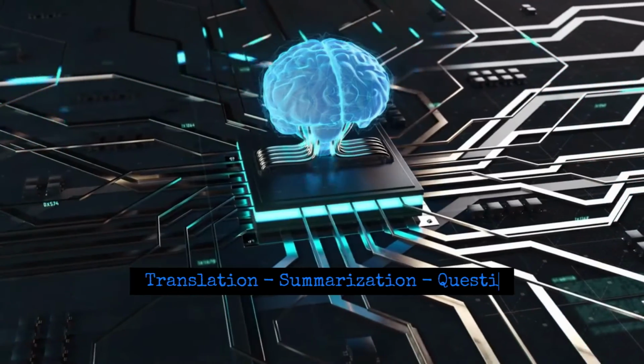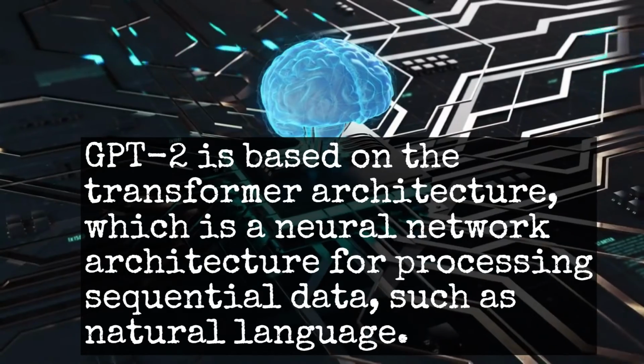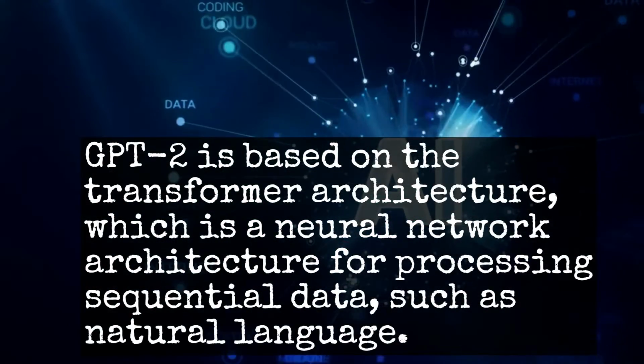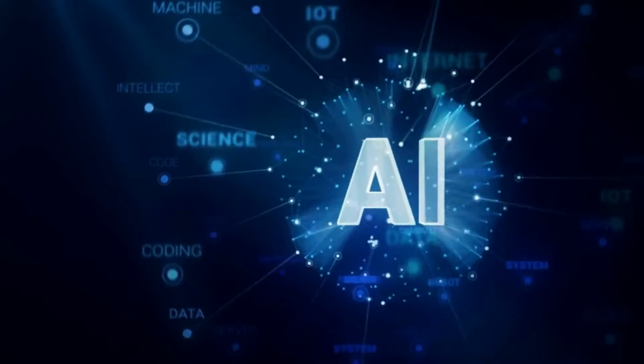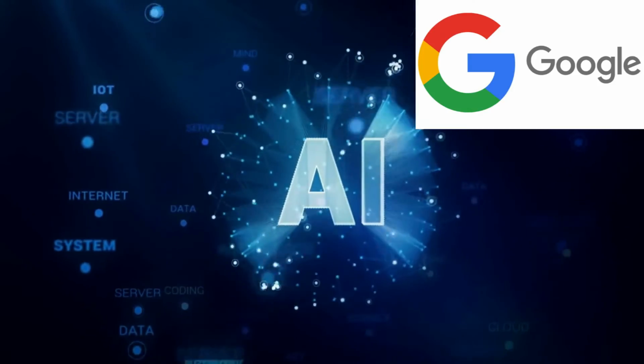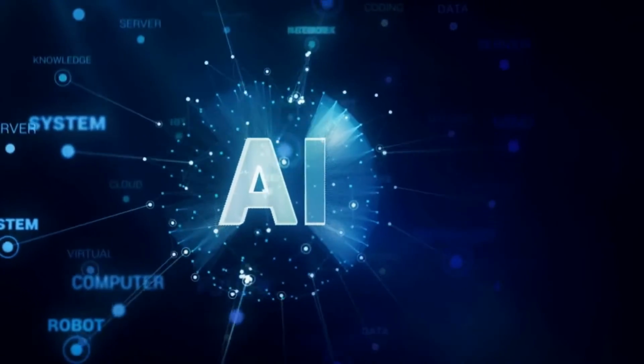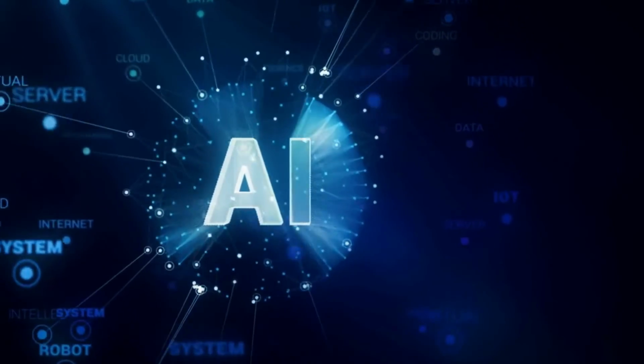GPT-2 is based on the Transformer architecture, which is a neural network architecture for processing sequential data, such as natural language. The Transformer architecture was introduced in a 2017 paper by Google, and has since been adopted in many state-of-the-art models for natural language processing tasks.